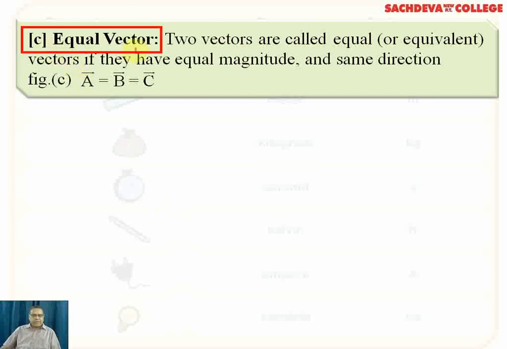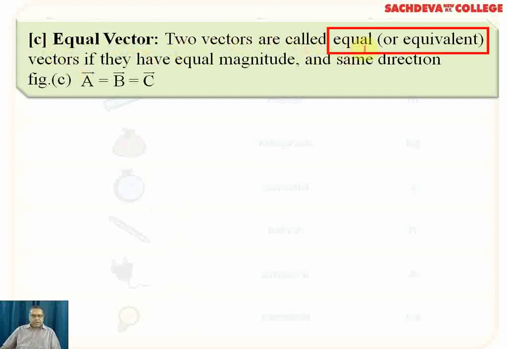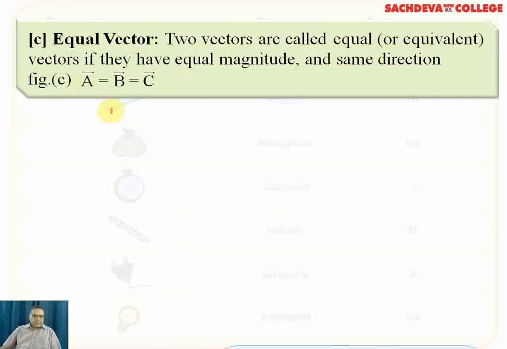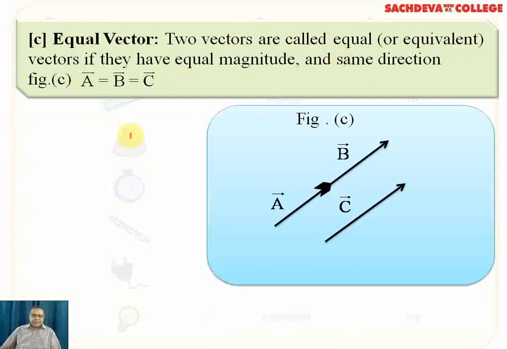Now comes the equal vector. Two vectors are called equal or equivalent vectors if they have equal magnitude and the same direction. Like figure C. In figure C, we find that two vectors are supposed to be equal if they have equal magnitude. So A and B are the two vectors. We find that they are equal to vector C. They have the same direction.